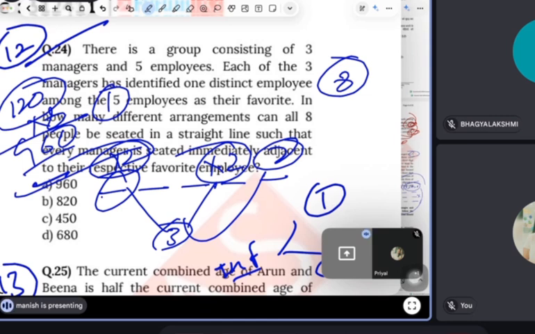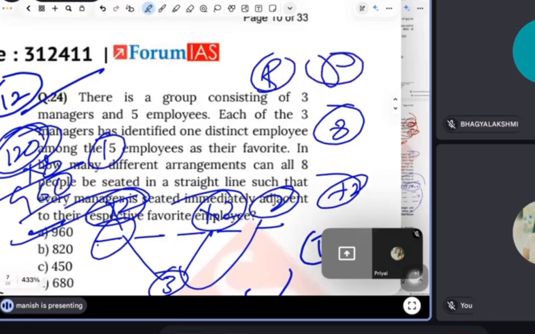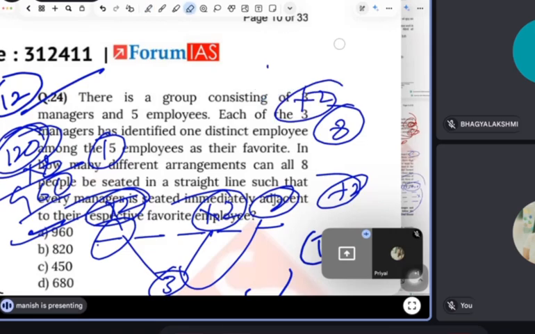It means first you have to find out who is greater in number. Employees were greater, so first I have put them in 120 ways. Then the question is saying they have to sit in their favorite place, but I don't know who is first. Employee and manager, so we can arrange them in 2 ways. Suppose this is Bhagya and this is Priyal, but I don't know who is sitting first, so I can arrange it in 2 ways, Priyal Bhagya, like that. This is common sense, guys.